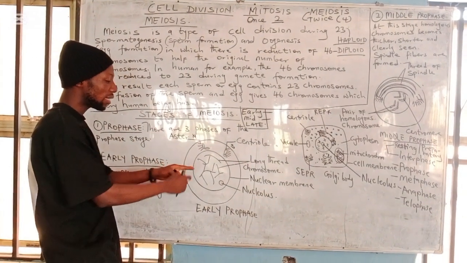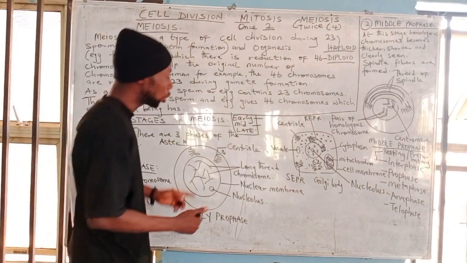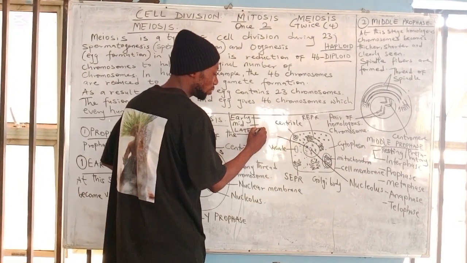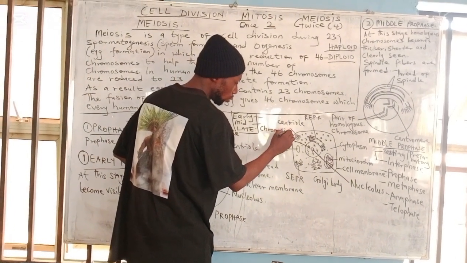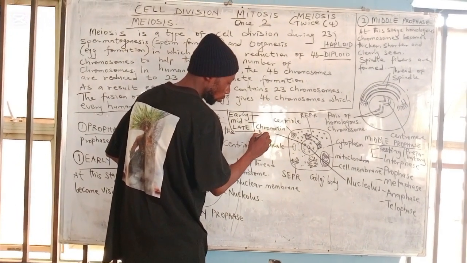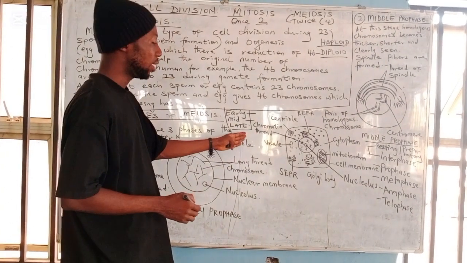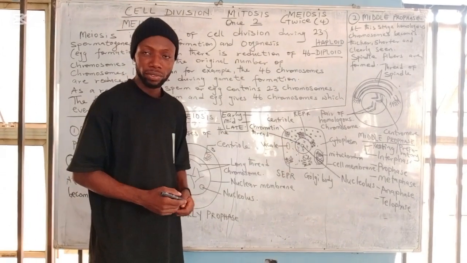Then the next thing that occurs is the formation of chromosomes. The chromosomes are formed from this structure here in the cell, known as the chromatin thread. The chromatin thread, as we know, is located inside the nucleus of the cell.